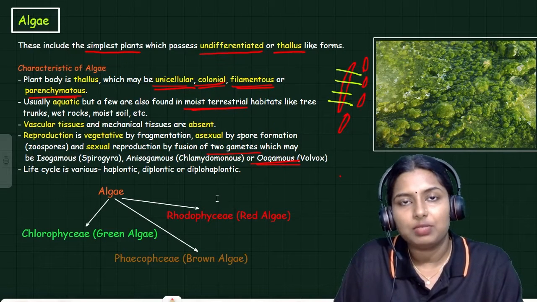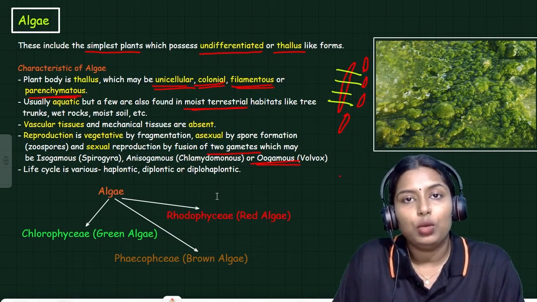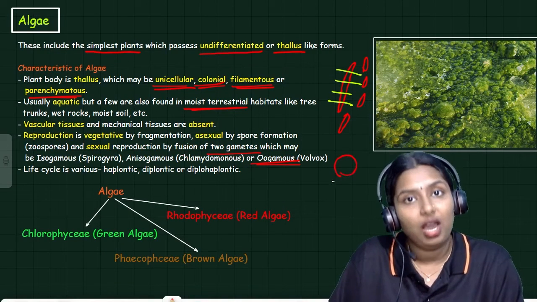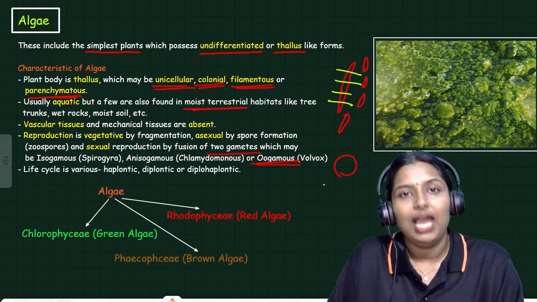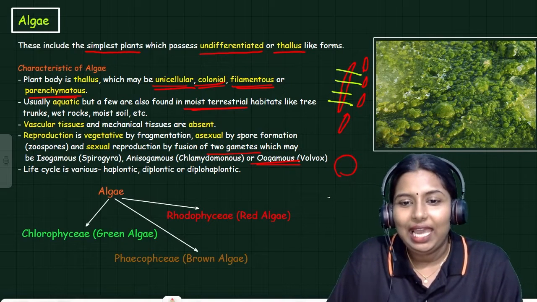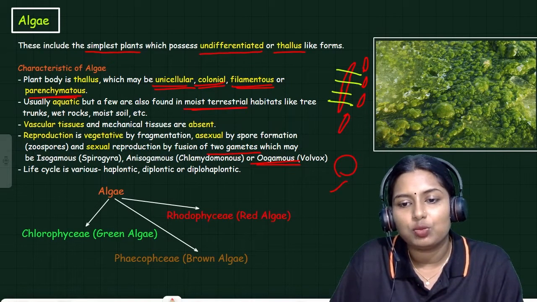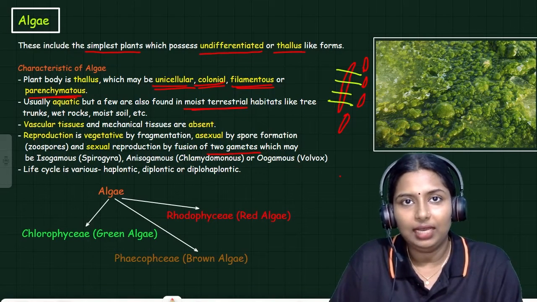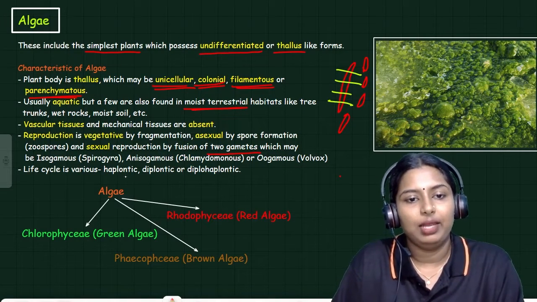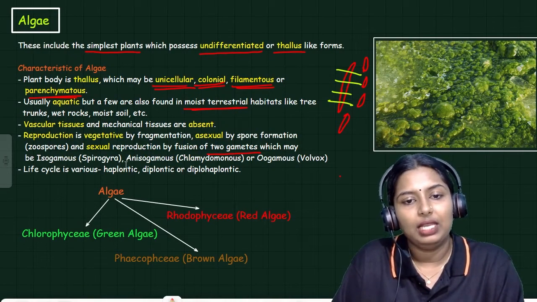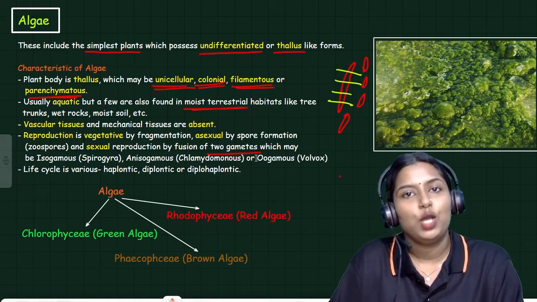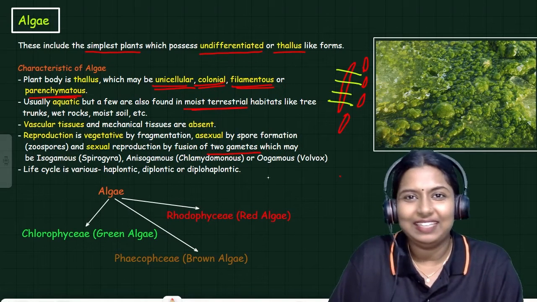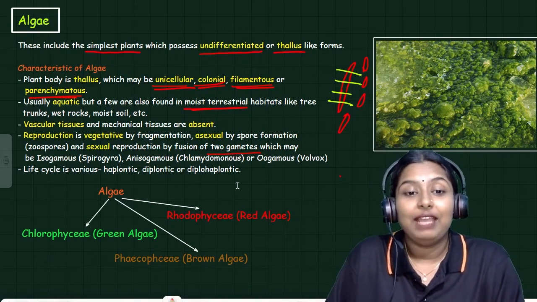Anisogamous means the gametes are dissimilar. Oogamous means the female gamete is non-motile and very large, and the male gamete is motile and very small, like in human beings. Clear? These are the examples: isogamous gametes are present in Spirogyra, anisogamous in Chlamydomonas, oogamous in Volvox. These are the examples.